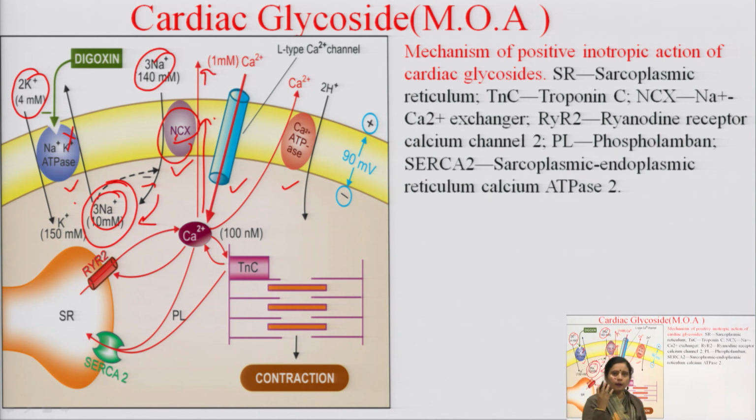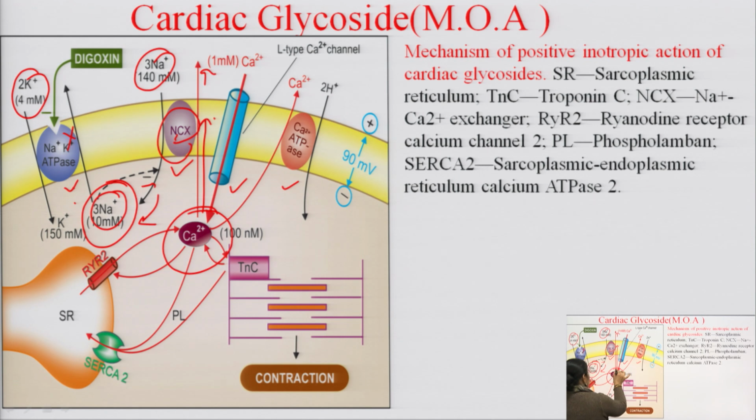So intracellular calcium ion concentration is increased, and calcium is required for the contraction. So what is the main aim of digoxin? To increase the calcium ion intracellularly.